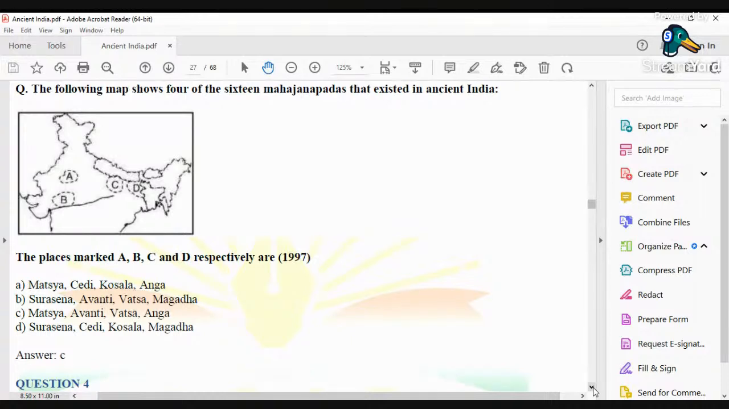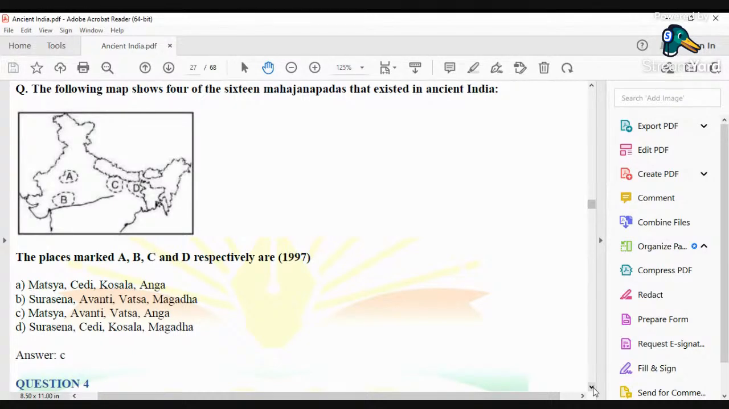And to the north of Avanti was another Mahajanapada by the name of Matsya. And towards the eastern side, there used to be another Mahajanapada by the name of Vatsa. And Anga, what was Anga?